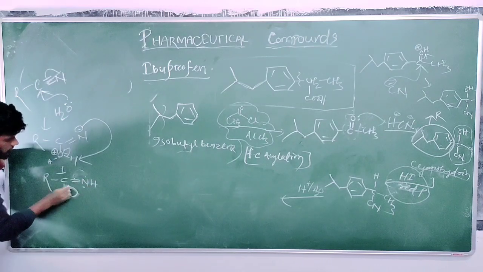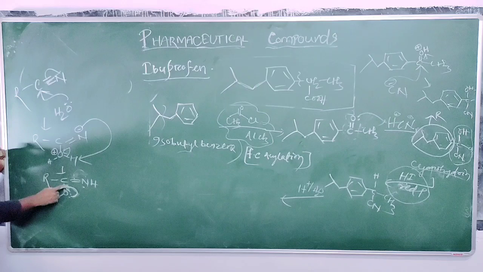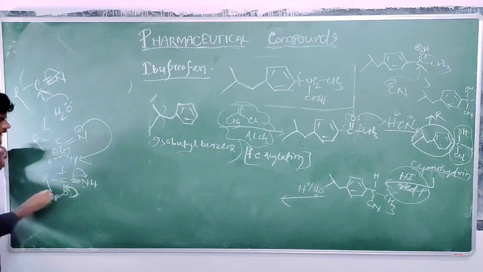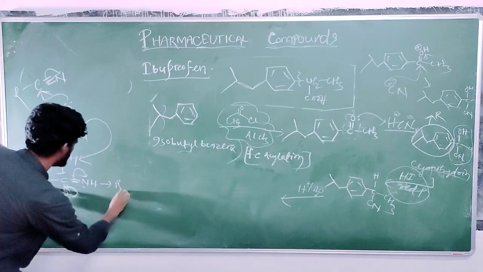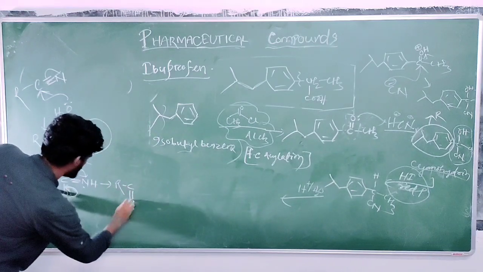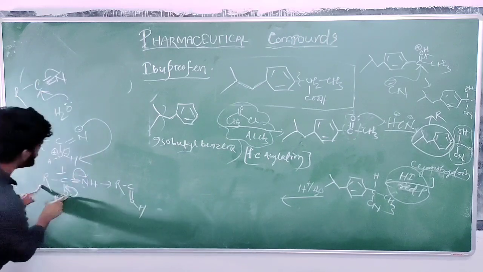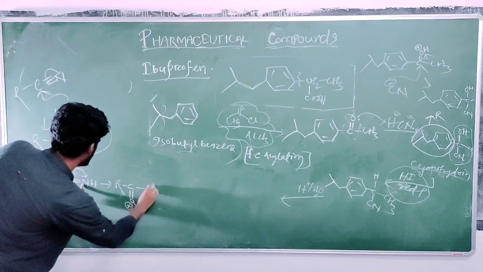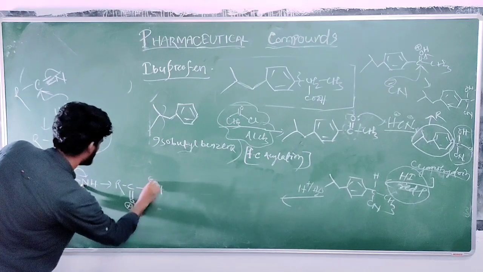Okay. The lone pair of electrons resonates over to the carbon-oxygen single bond and this bond moves over to nitrogen. What will it form? R-C-OH, as oxygen donates its electron, then positive charge over oxygen, then here is NH negative.